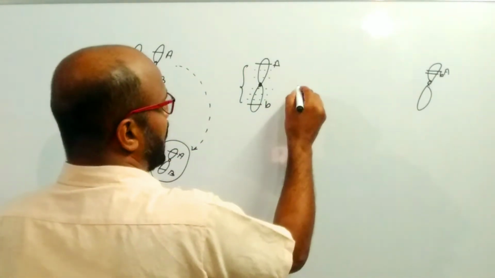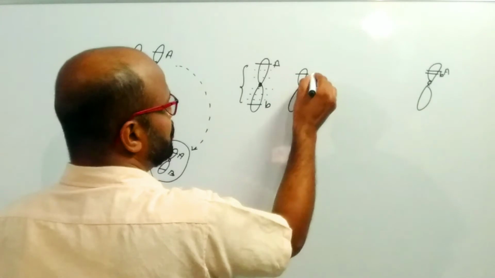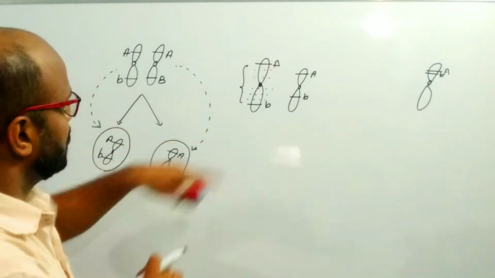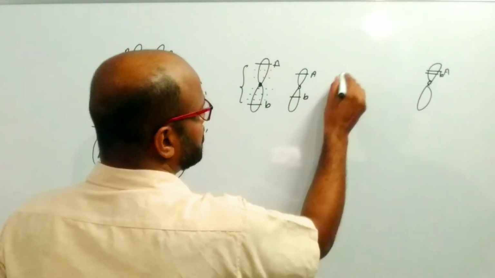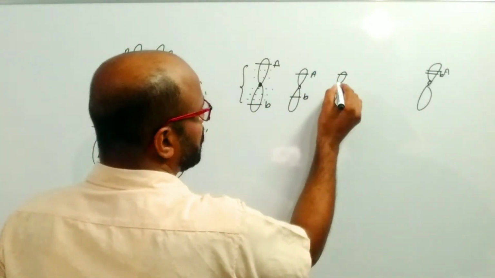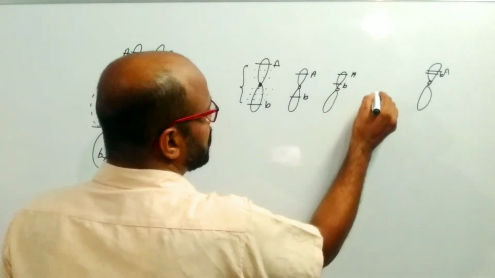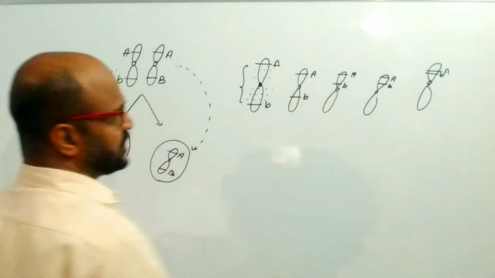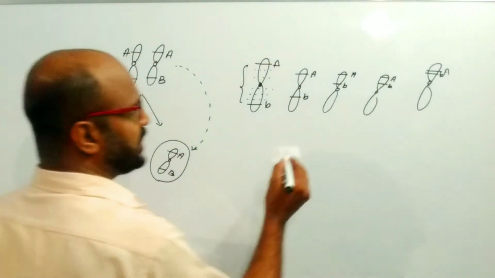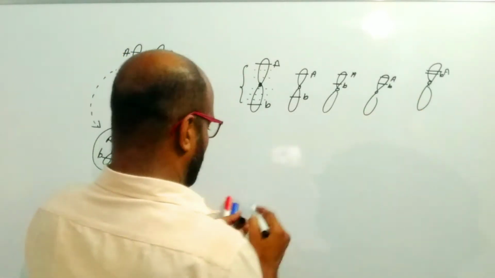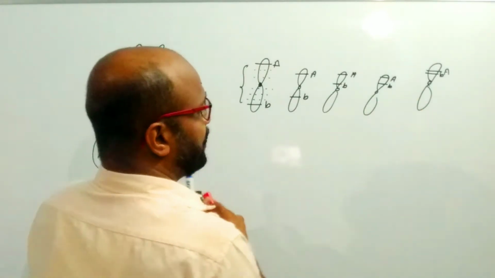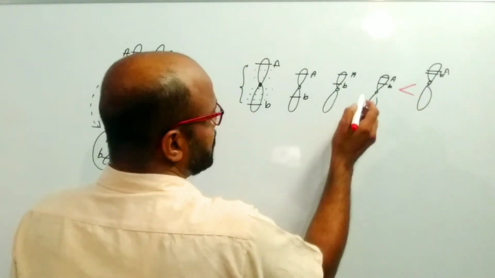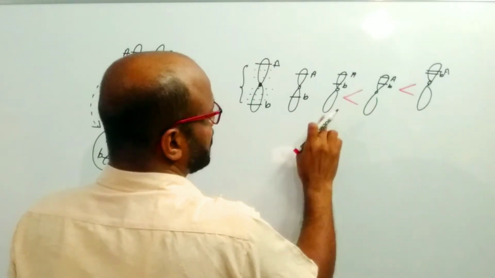So suppose here the genes are present far apart on this chromosome, and here another chromosome has two genes nearer to each other, and here two genes which are close to each other. The strength of linkage is more here because they are very close to each other, and it is much stronger than this one.